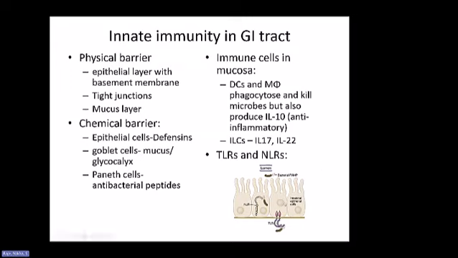They are on the basolateral surface rather than on the luminal surface, because in the lumen there are commensal microbes, and if there were toll-like receptors there, they would always be activated by the microbes they come across, but those are commensal microbes that don't need to be handled, right?